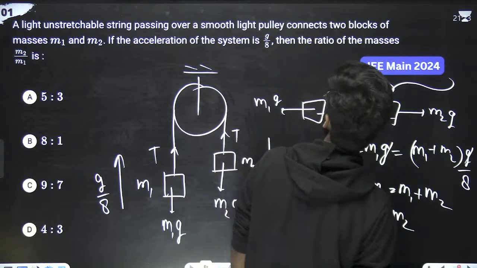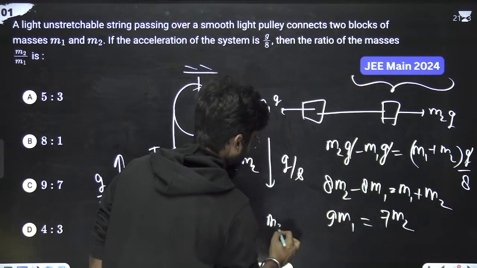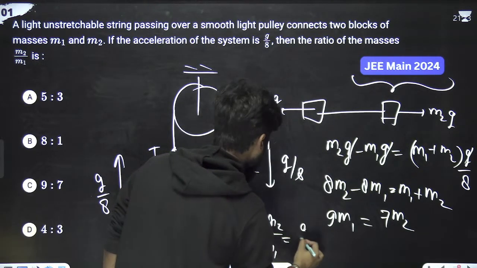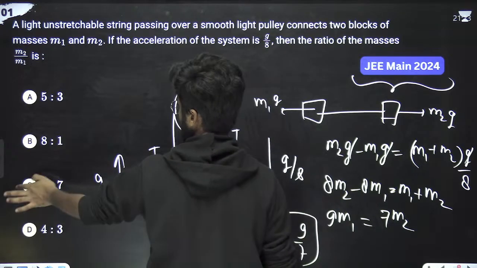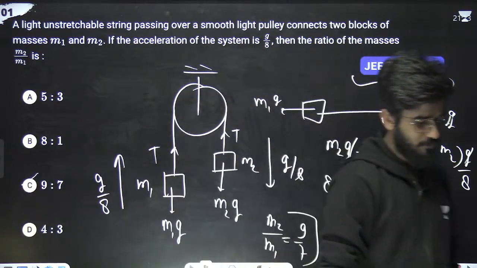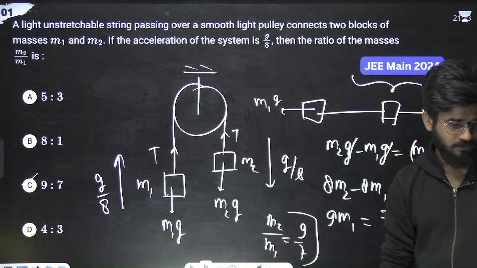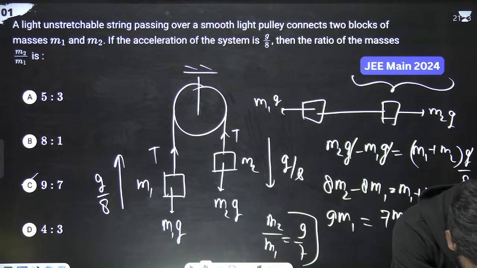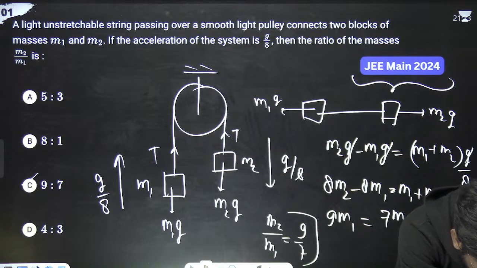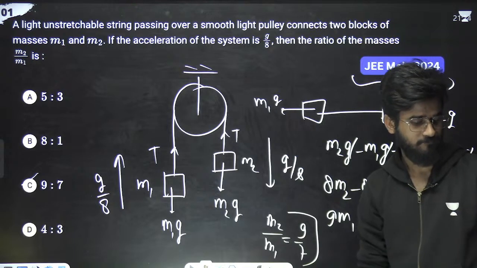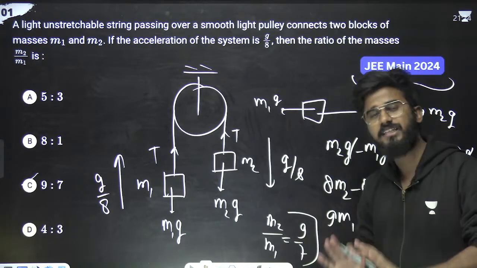We have to calculate m2 by m1. So m2 by m1 equals 9 by 7. 9 by 7 is the right answer, meaning option C is correct. Got it? Tell me, any confusion till here? So this method you have to apply.